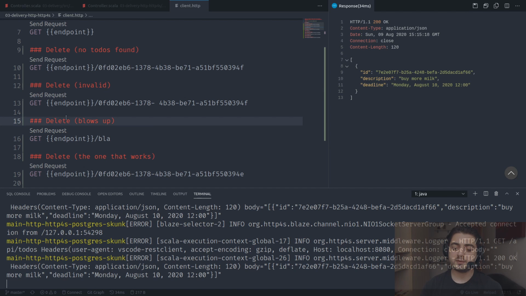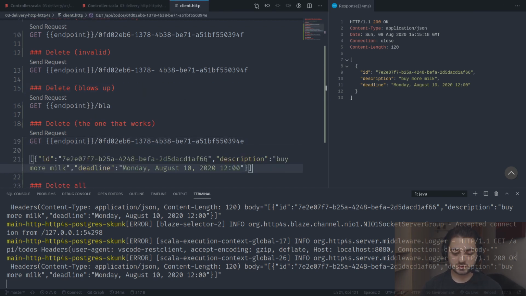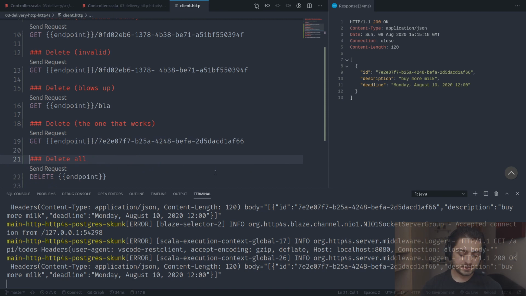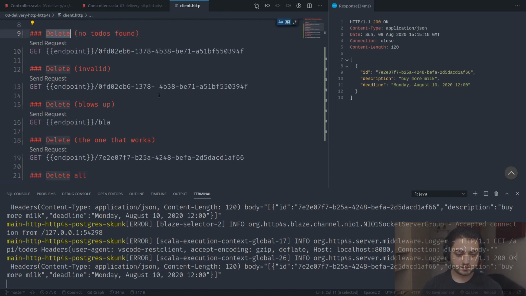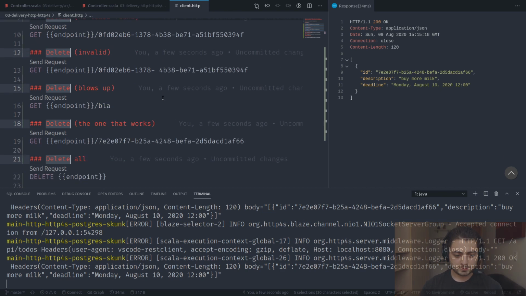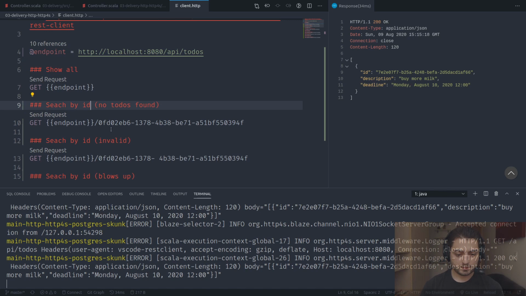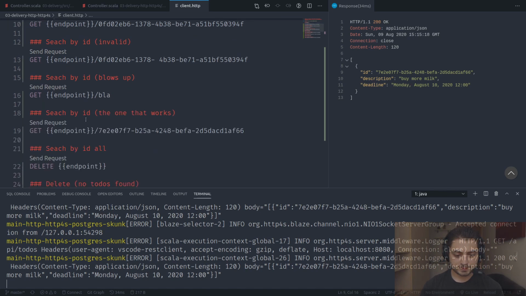But see how painful it is to work with UUIDs, as I mentioned a couple of videos ago. It would have been much simpler if we could work with regular integers. So this is the one that works, and it's going to be get. Everywhere we say delete, I'm going to call it search by ID.